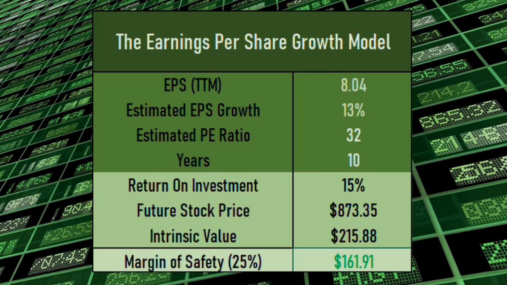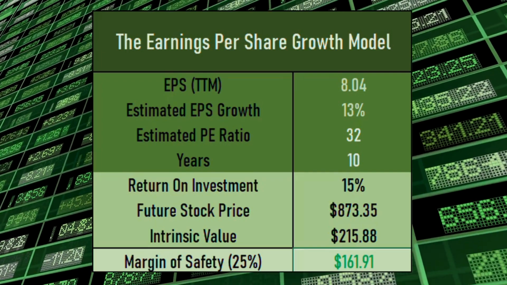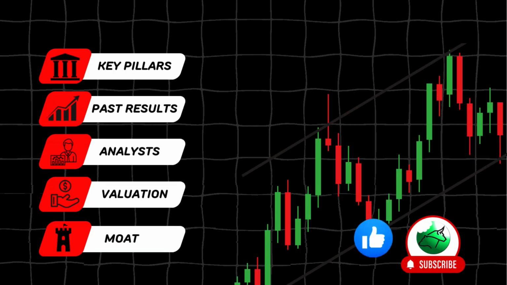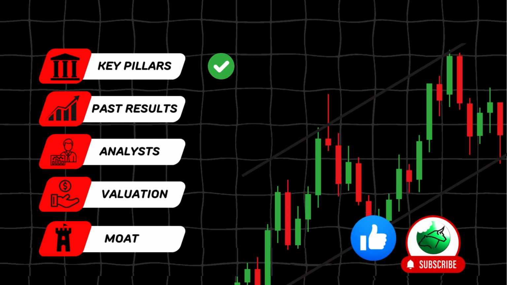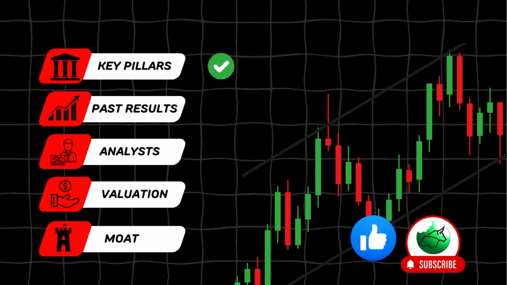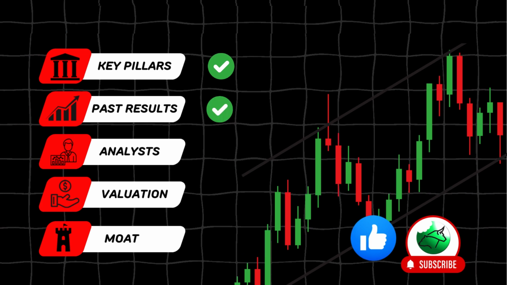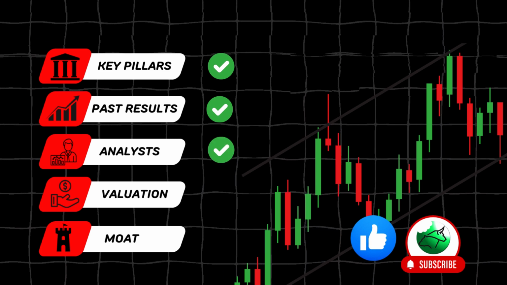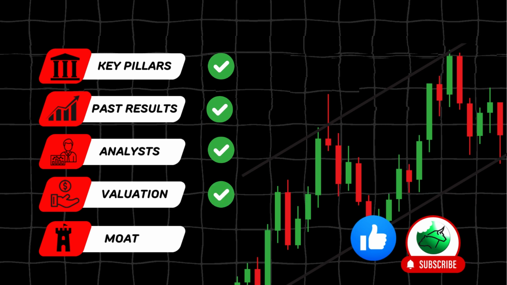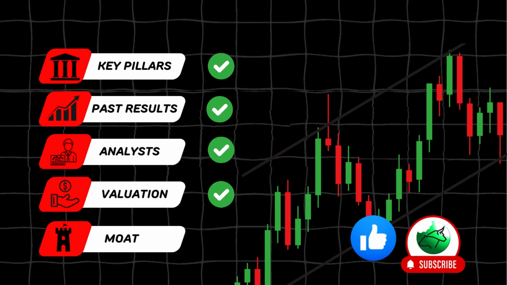It all depends on your personal view and outlook for the company, as well as the return on the investment you would like to see. When reviewing the key pillars, Alphabet scored 10.5 out of 12, earning a check. Over the last 6 months, the stock has experienced strong upward momentum, supported by demand for AI and cloud computing, scoring a check. Analysts are predicting a growth rate of 15%, scoring a check. The current price matches the margin of safety price, signaling a check. According to Morningstar, Alphabet has a wide economic moat, which scores a check.